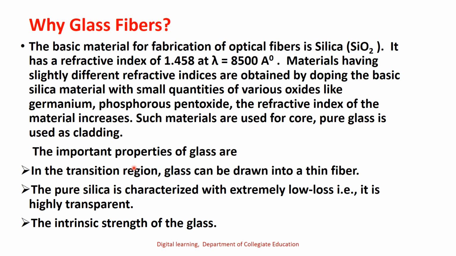Then the important properties of glass are: in the transition region, glass can be drawn into a thin fiber. Pure silica is characterized by extremely low loss, that means it is highly transparent. And the intrinsic strength of the glass. These are the important properties that make glass suitable as a material for the fabrication of an optical fiber.